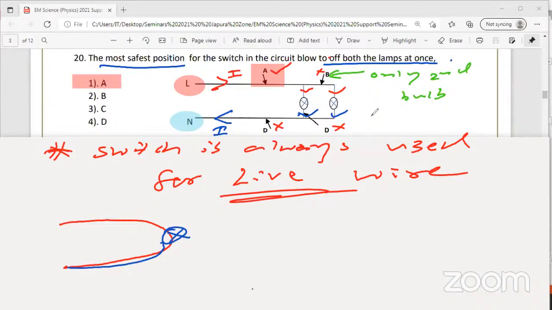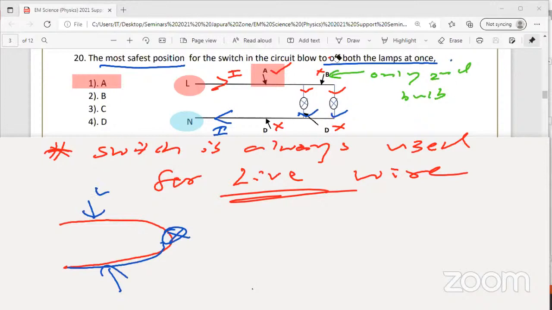The live wire switch you have to put before both the lamps. That's why A is the best place. You can switch off both the lamps simultaneously using the switch at point A, and you can switch them on and off both. You can operate it easily. Again, I am telling you the switch is used for the live wire, but if you use it for the neutral also, you can switch on and off, no problem. If you disconnect the supply from either the live side or the neutral side, no problem.